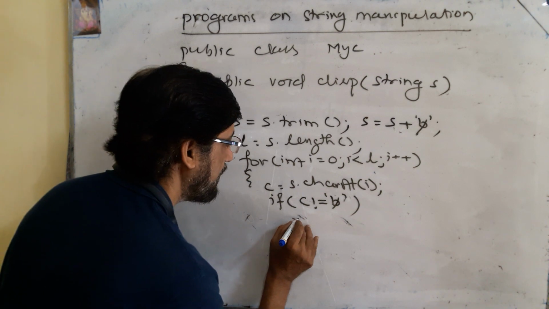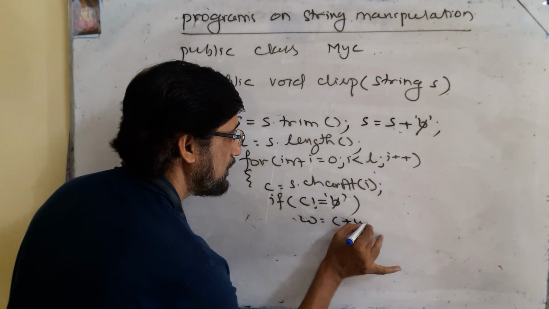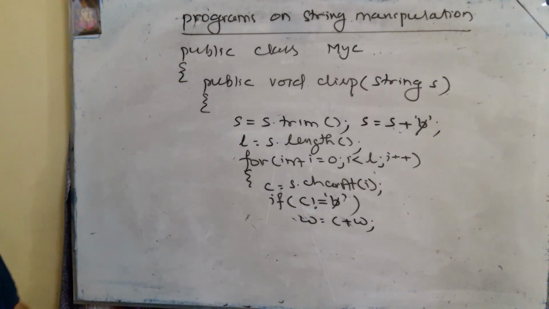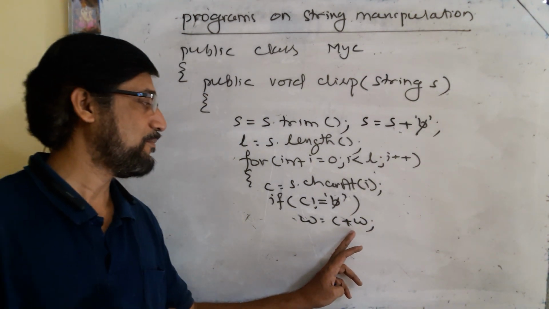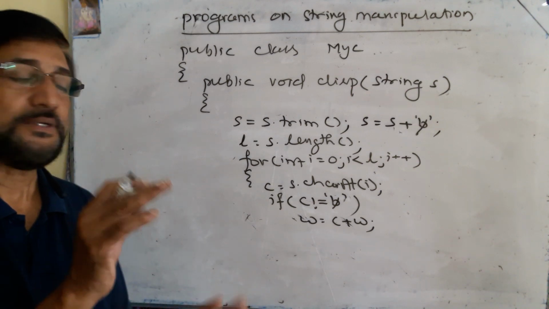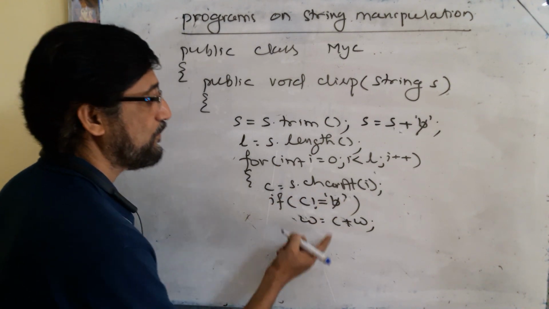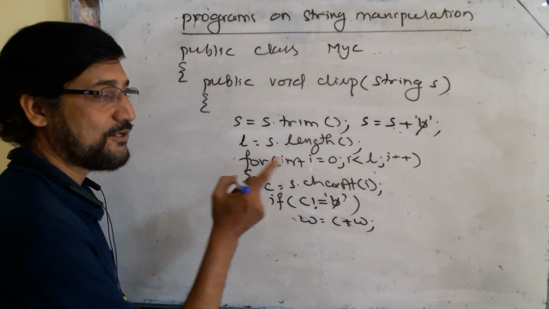Then what you have to do? You have to concatenate the variable: W is equal to C plus W. As I told, you have to concatenate back to back, so the characters will be concatenated back to back and the word will be reversed. You need to do this when the selected character is not a space character.